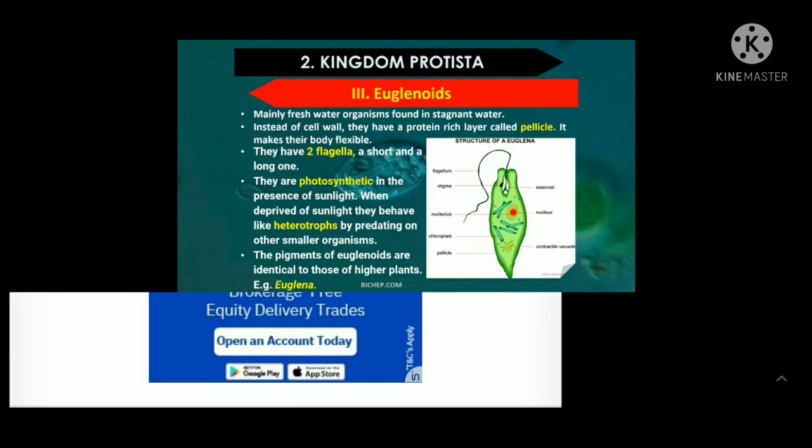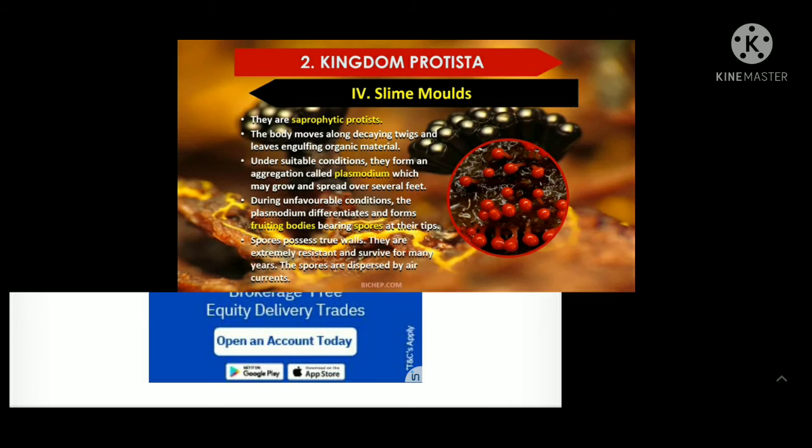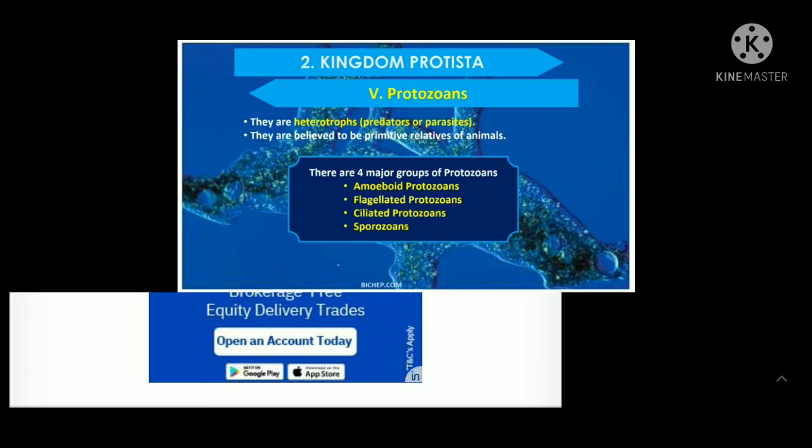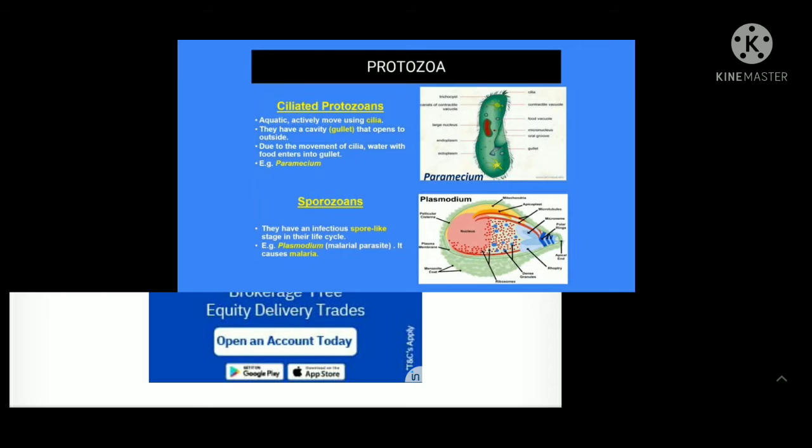We see the structure of Euglena. They have two flagella. Then there are the slime moulds, which are saprophytic, and the protozoans. Among the protozoans there are different types: amoeboid protozoans, flagellated protozoans, and ciliated protozoans, which contain cilia.